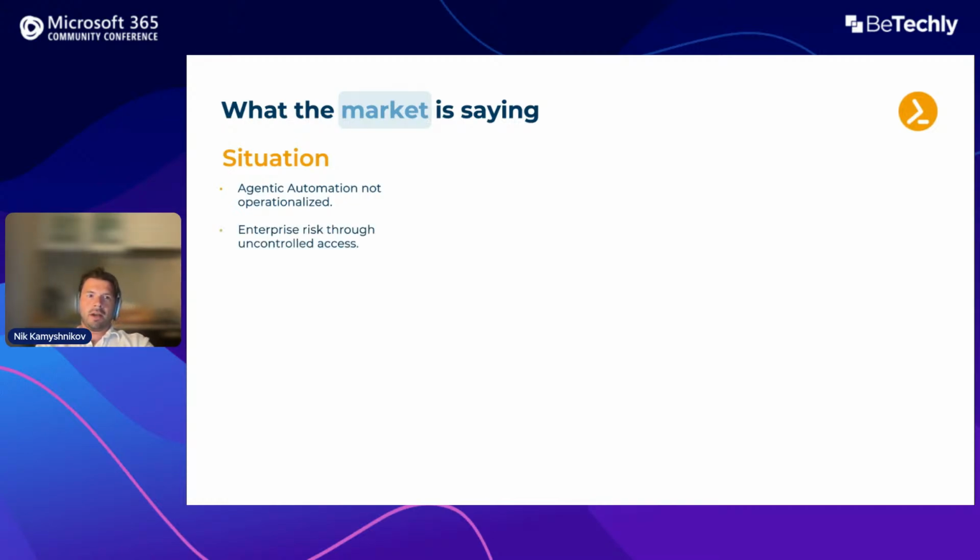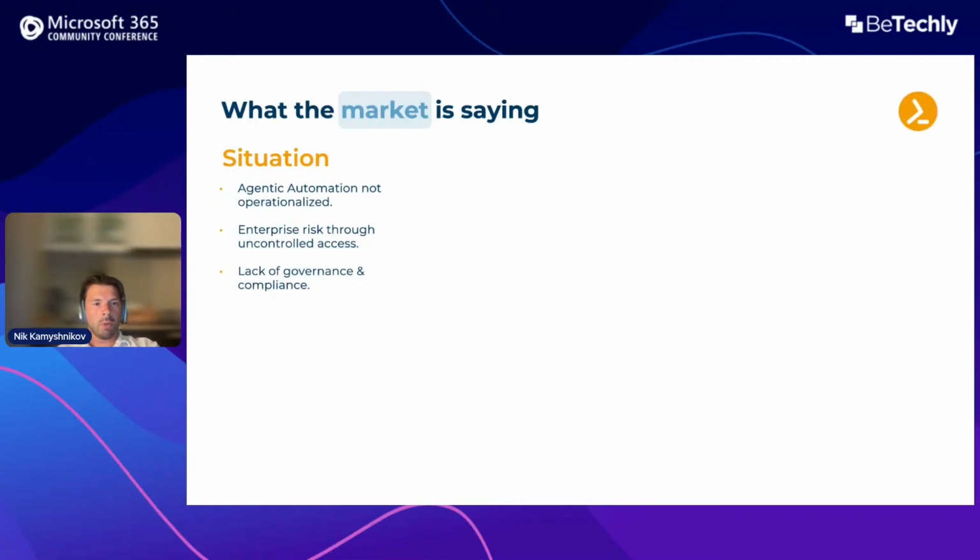Another thing is there is enterprise risk through uncontrolled access. Let's say you made a script, now you want to delegate it. It's very difficult to do so without exposing some accesses. So you have privilege sprawl, as we call it, and on top of that, some people don't know how to run scripts, right? It's something for coding people, and we are entering this no code era where you want to be able to execute scripts without knowing the coding part.